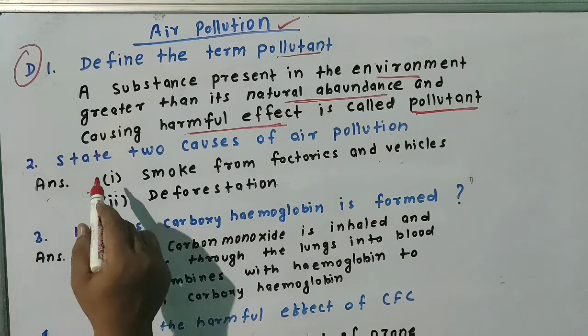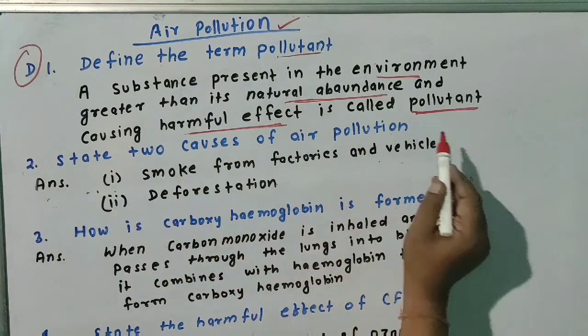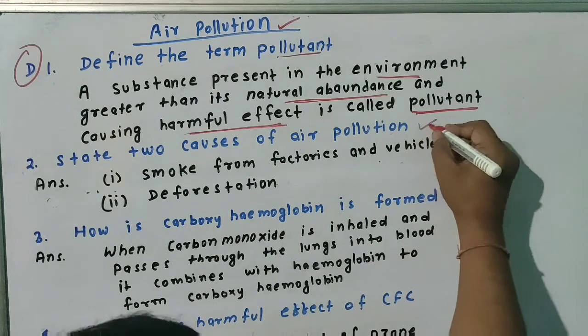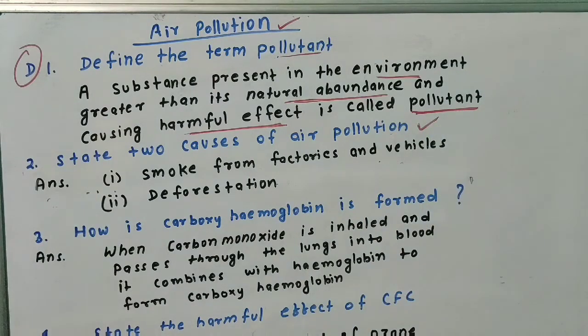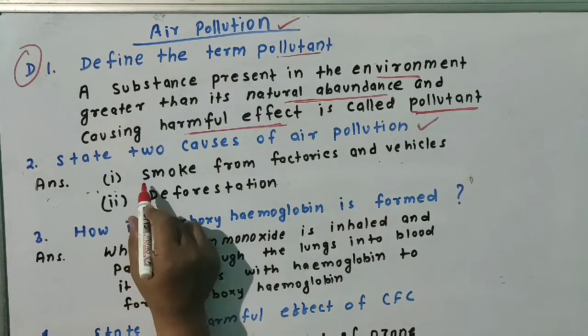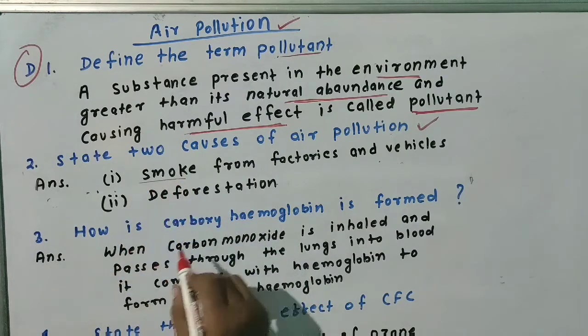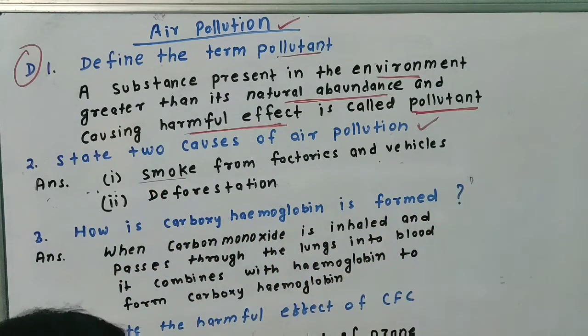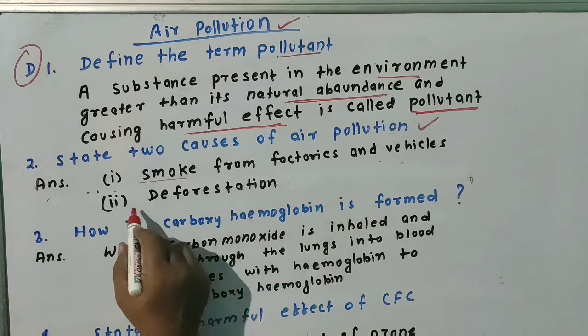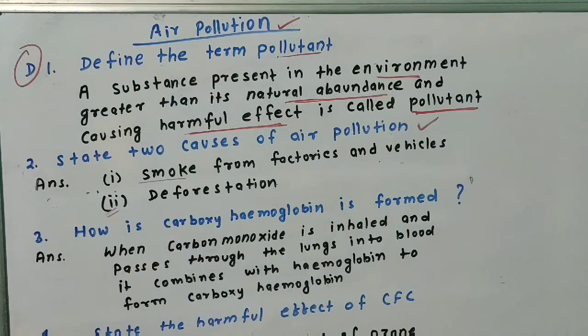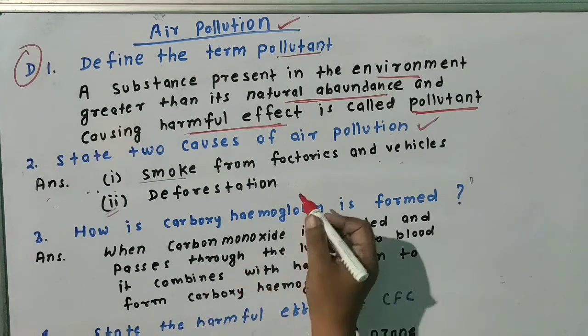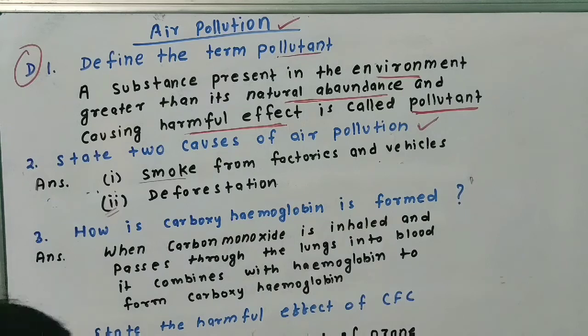Second question: state two causes of air pollution. You can write here: smoke from factories, vehicles, and domestic fuels. And second is deforestation. Deforestation also causes air pollution because it increases the concentration of carbon dioxide gas.